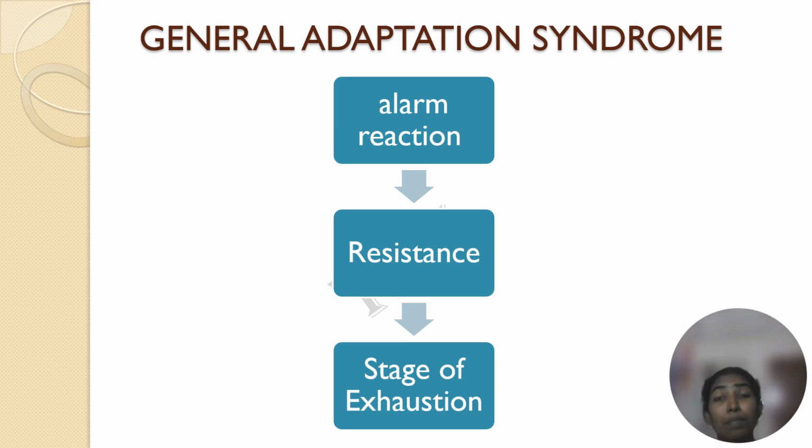The second stage is resistance. The body starts fighting against the foreign agent, that is the bacteria or the virus. The third stage is exhaustion. After fighting for a longer period of time, our body gets worn out. That stage is the exhaustion stage. So every individual will face stress through these three different stages.